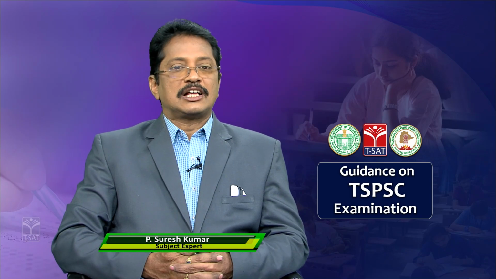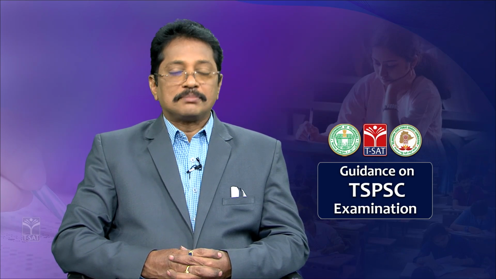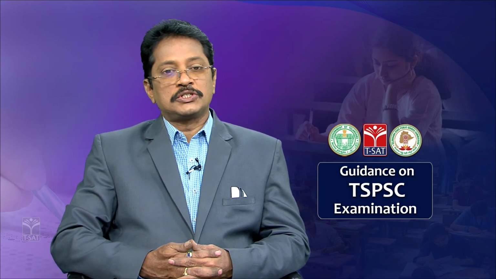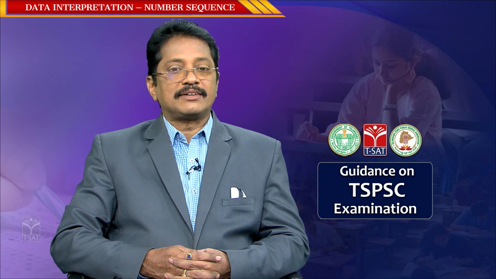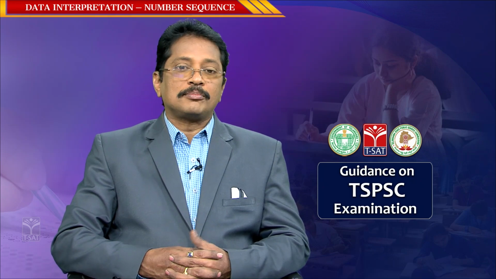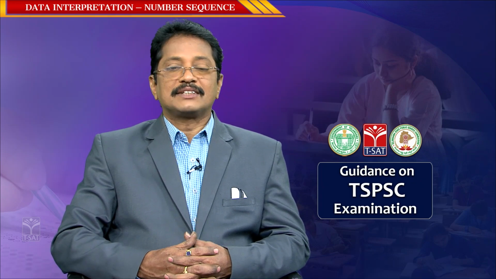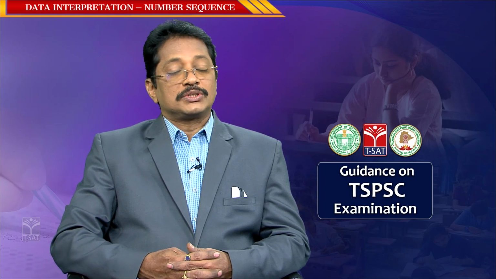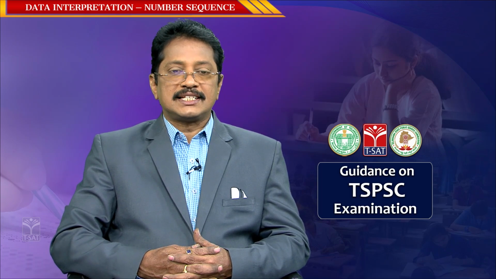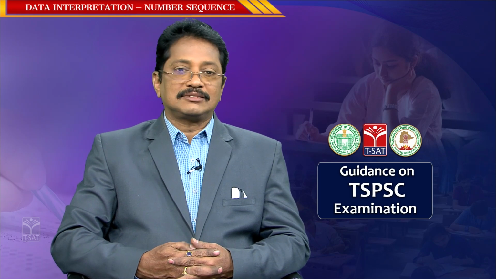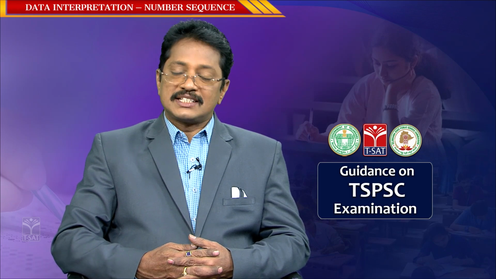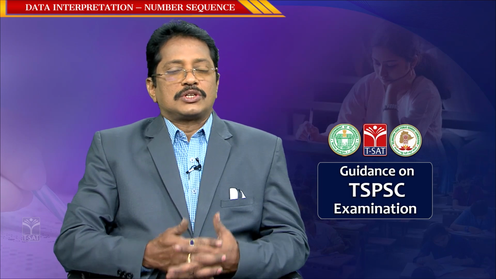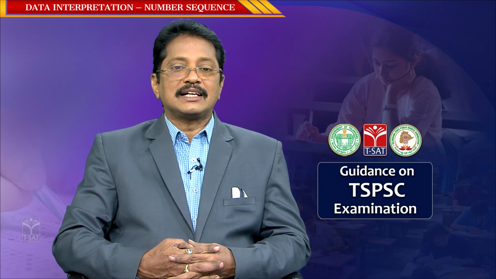So, aspirants, now you are eagerly waiting for your preparation and performing in the examination. Everyone knows about Paper 5. Paper 5 has two components: one is science and technology, and the second is data interpretation and problem solving. There are three sections, everyone knows it. Section 1 and Section 2 come under science and technology, and Section 3 comes under data interpretation and problem solving. Now we are going to discuss problem solving and data interpretation.